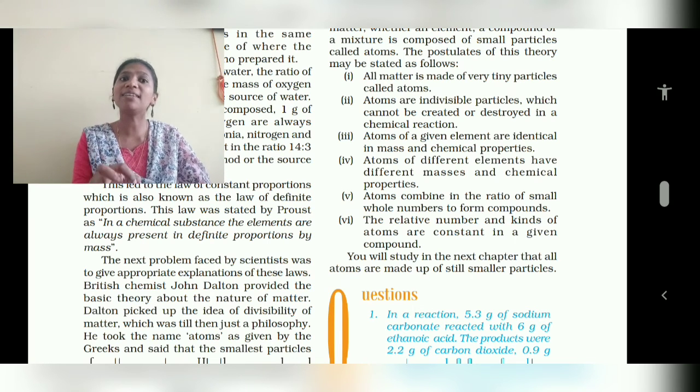Then after that, some questions arise. So again they studied more about the atom. John Dalton has given some theory or idea about the atom, that is atomic theory. We already know that, right? Atom is made up of very tiny particles. They are indivisible particles. Until the time of John Dalton also, he was telling it is an indivisible particle.